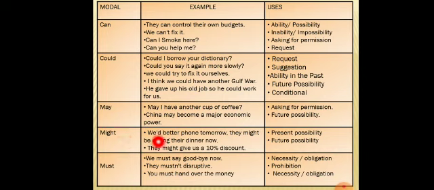Next comes over our might. It is used for present possibility as well as for future possibility. We might phone tomorrow. They might be eating their dinner now. They might give us a 10% discount. Might is used for slight possibilities.